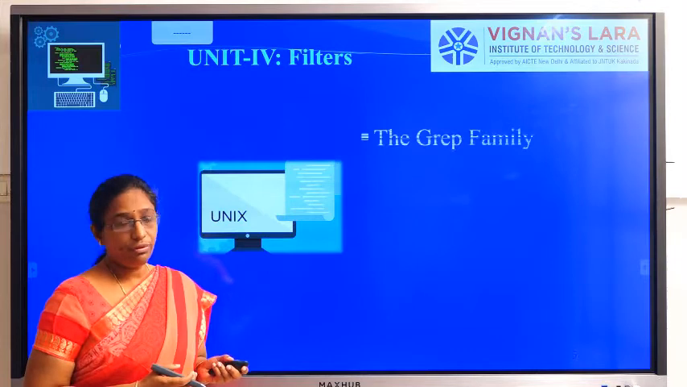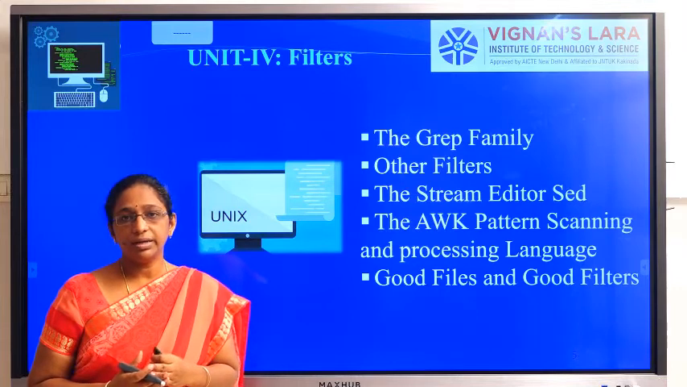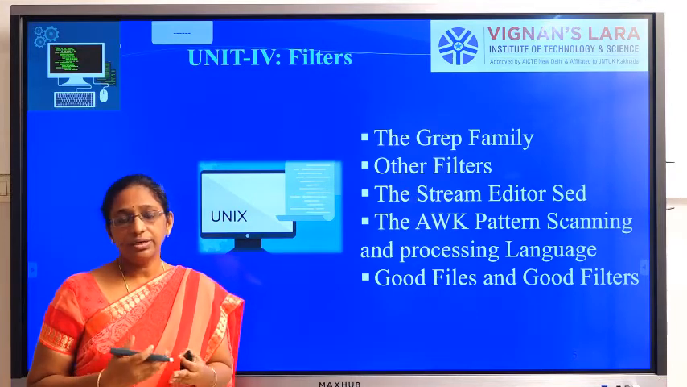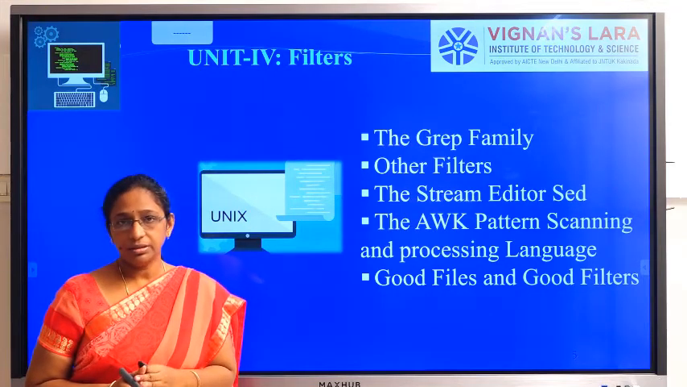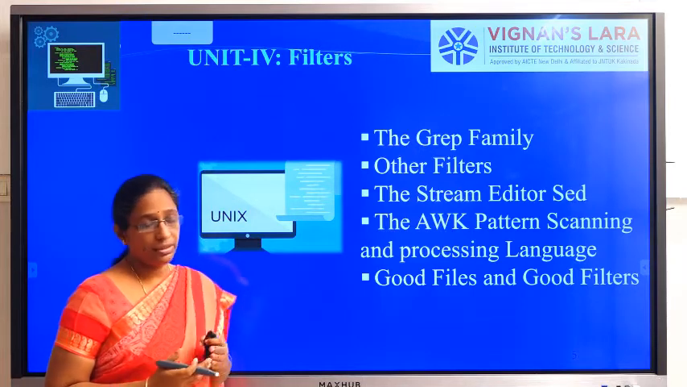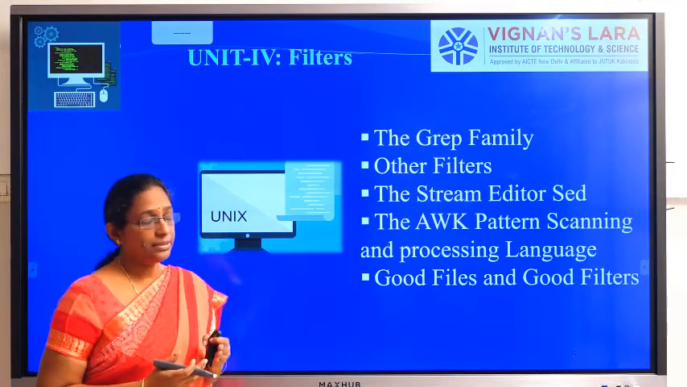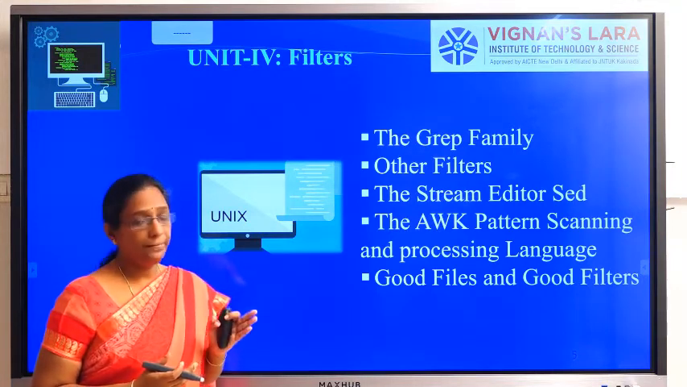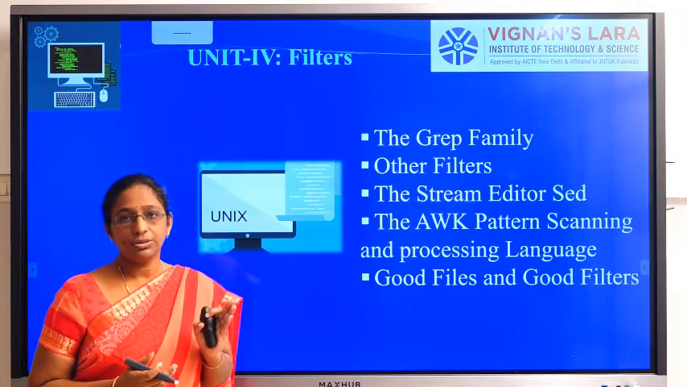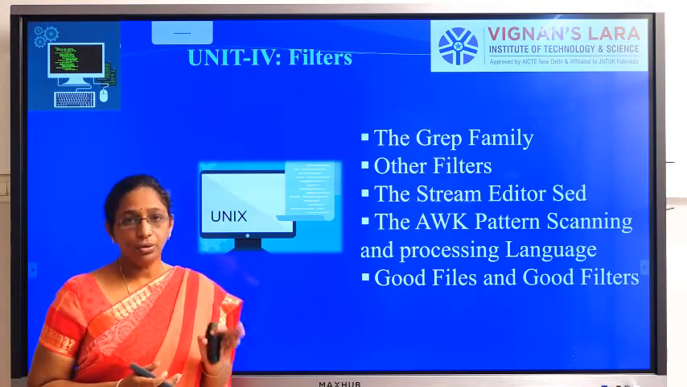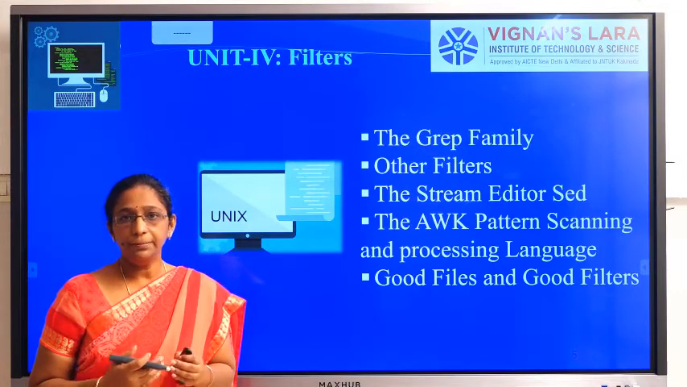When it comes to unit 4, we are studying about the filters. Now what are filters? Filters are nothing but pattern matching. Unix provides us some commands by using which we can do the pattern matching. The first most popular one is the grep family, GREP, which stands for global regular expression print. By using this command, we can do the pattern matching.